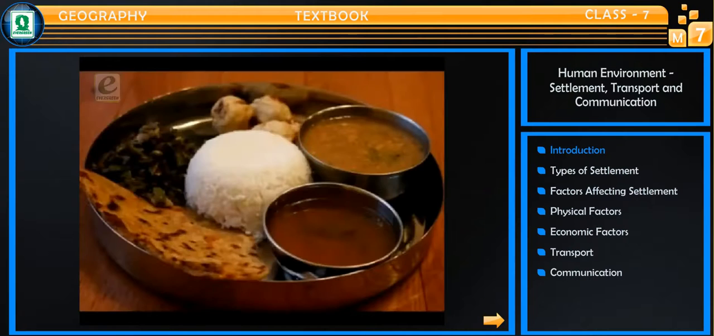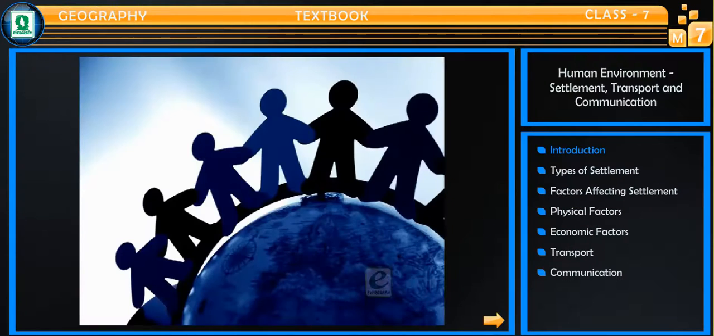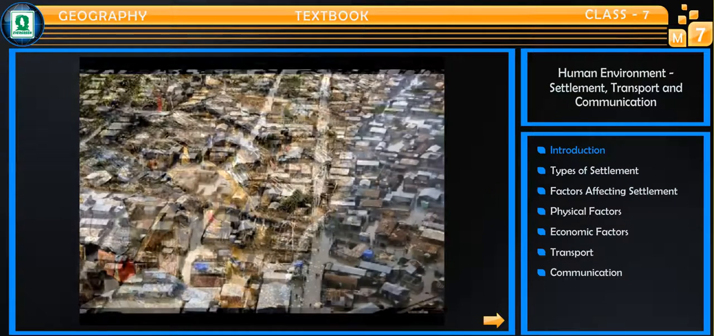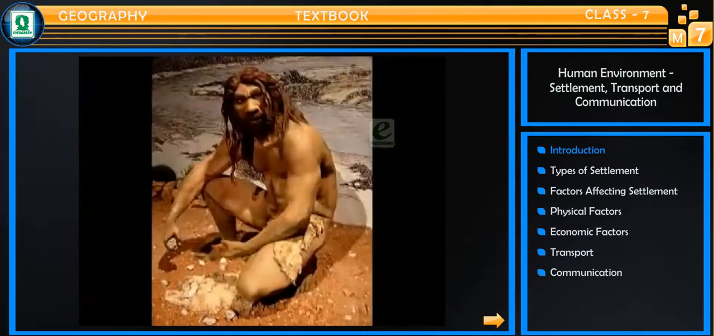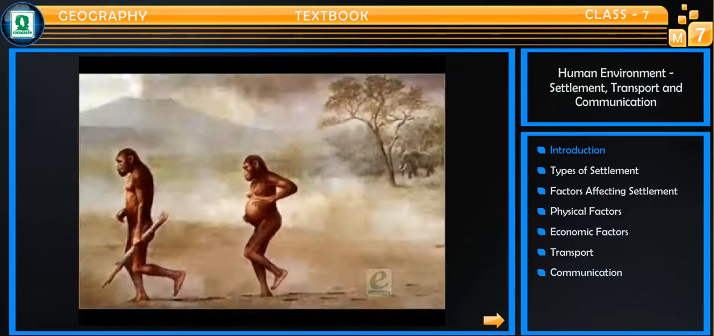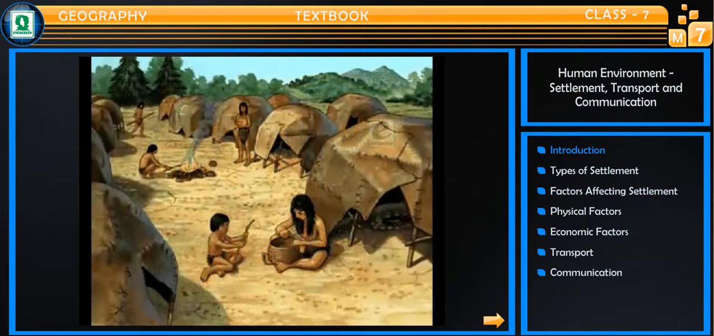Introduction. Food, clothes, and shelter are the three basic needs of a man. Man is a social animal, so he likes to live in a group, which helps in developing settlements. Settlements are places where people build their homes. The primitive man lived in forests and depended on hunting and gathering. He used to wander from place to place in search of food. Then he learned agriculture and started leading a settled life.